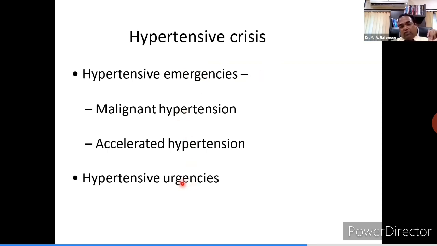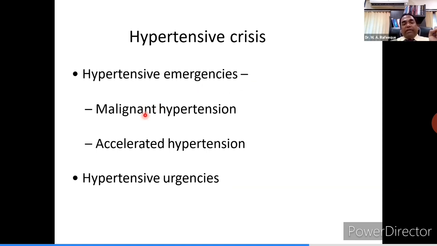Whereas in hypertensive urgency, there is no target organ damage. Hospitalization is recommended in hypertensive emergencies with target organ damage, whereas it is not recommended in hypertensive urgencies. So any patient with more than 180/110 with some target organ damage, admit him, keep under observation, assess, evaluate.